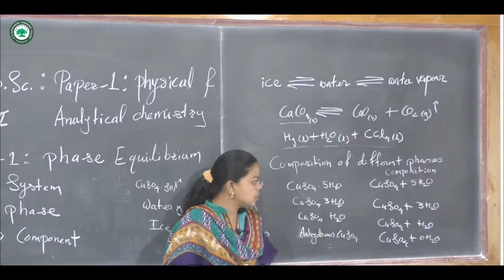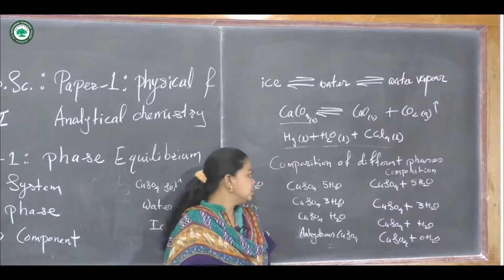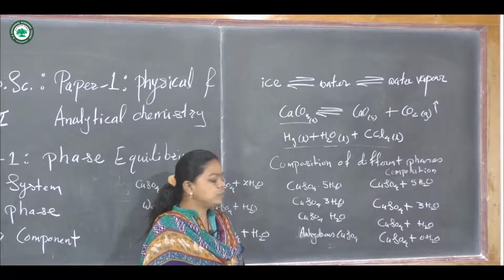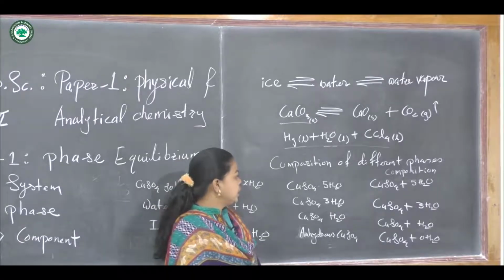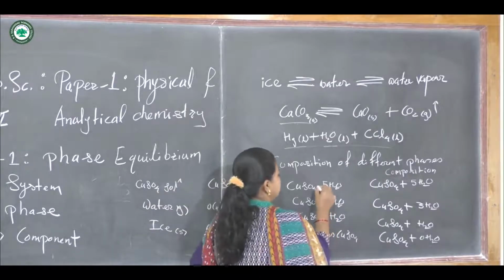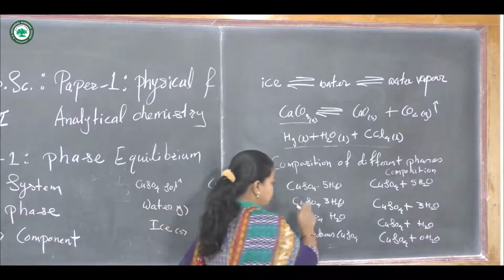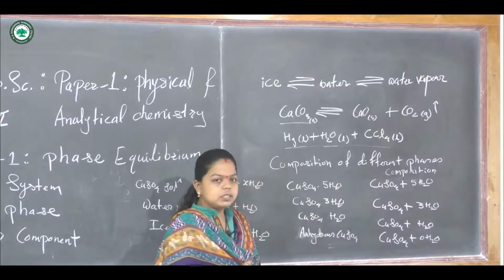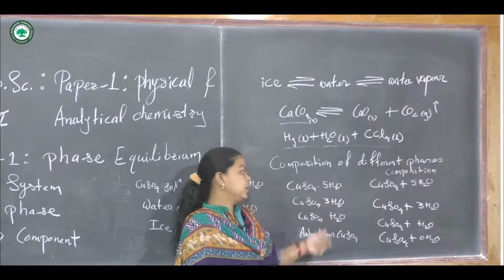Now let us consider another example, copper sulfate solution. We know that copper sulfate is blue in color. We can study the different compositions of this copper sulfate solution and identify the corresponding components. Consider copper sulfate pentahydrate, which contains 5 H2O molecules.